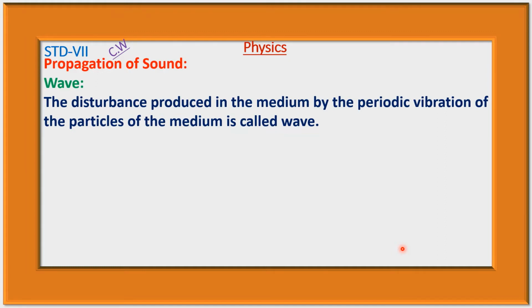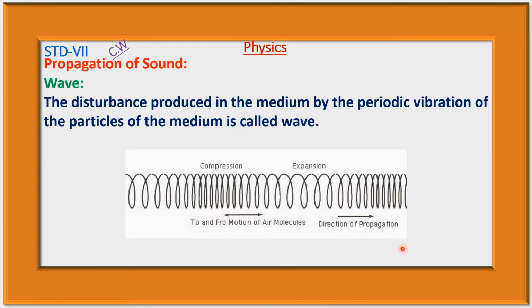Periodic vibration means the motion of the particle is periodic motion, and we know if the motion is repeated again and again after a certain interval of time, then this motion is known as periodic motion. So wave is the disturbance produced in the medium by the periodic vibration of the particles of the medium.